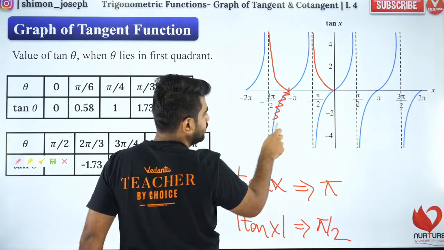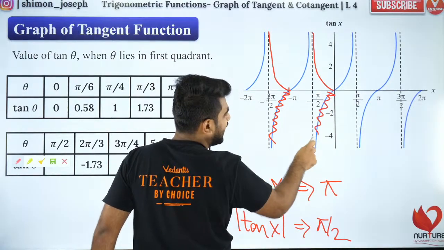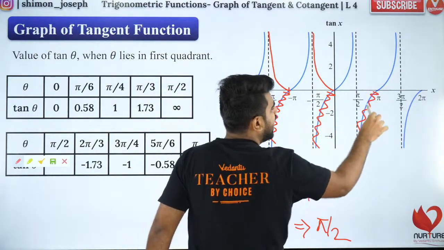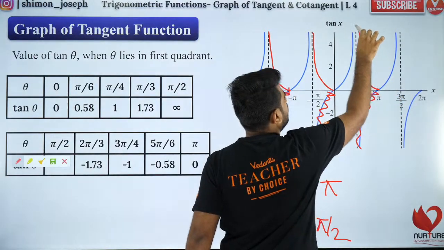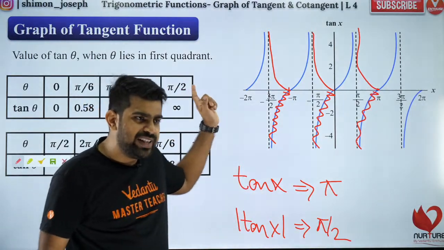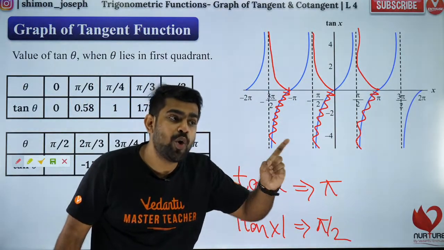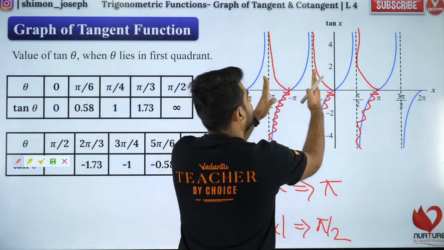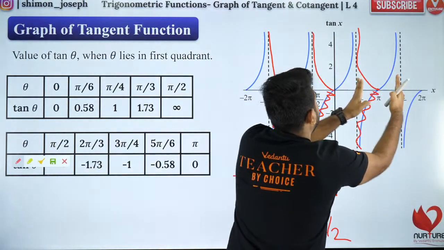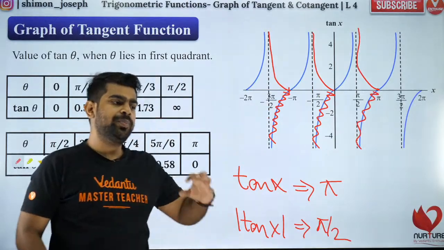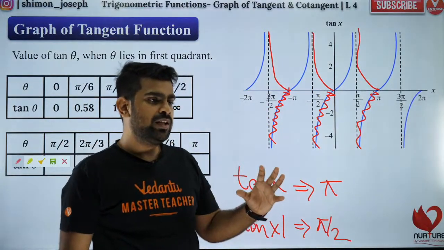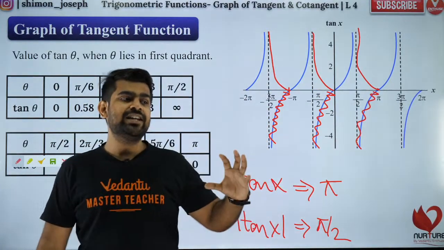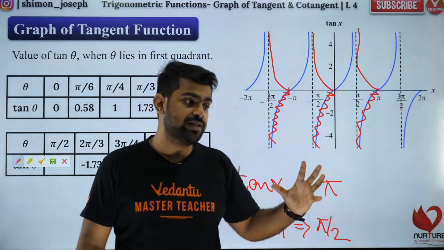So this will not be there. So is the period pi by 2? Nope. It will still be pi. Pi, pi, pi, and so on. So the period of tan is going to be pi only, even if you take modulus.